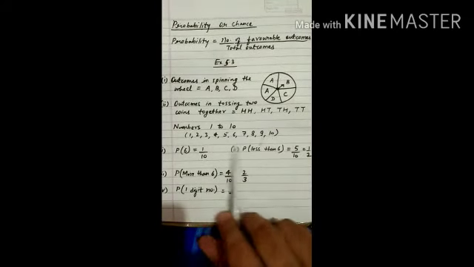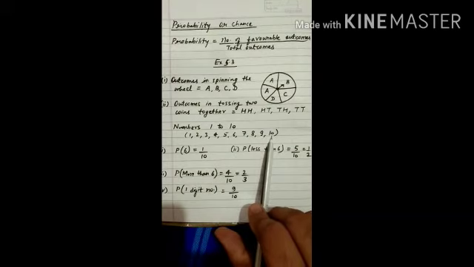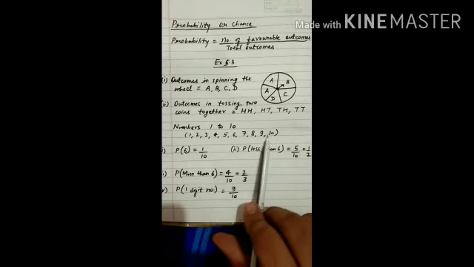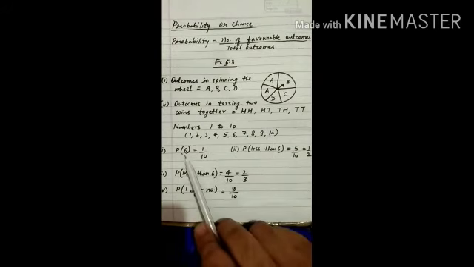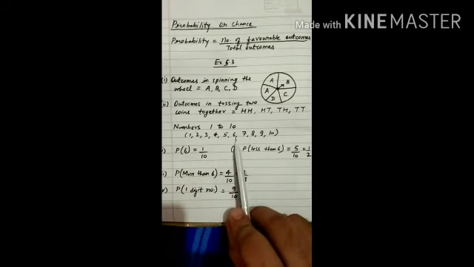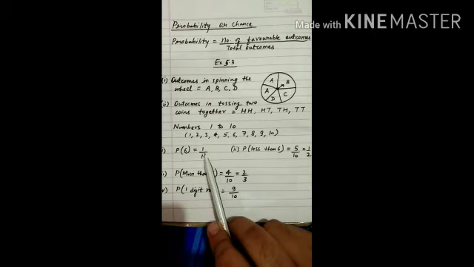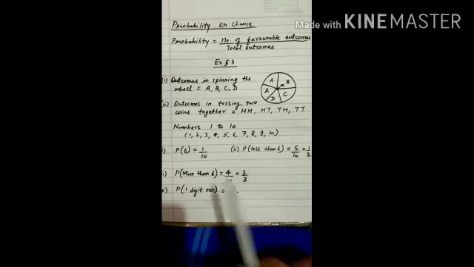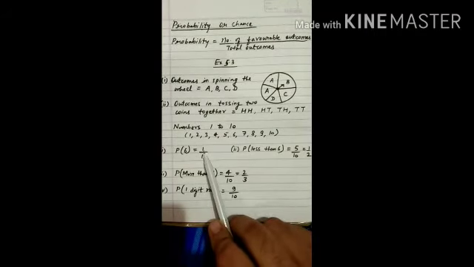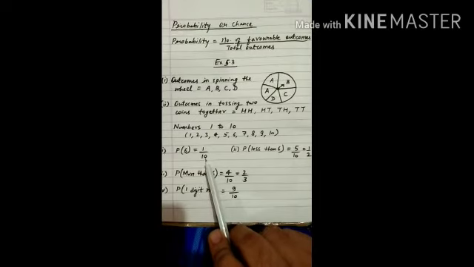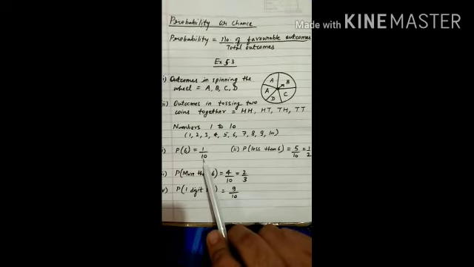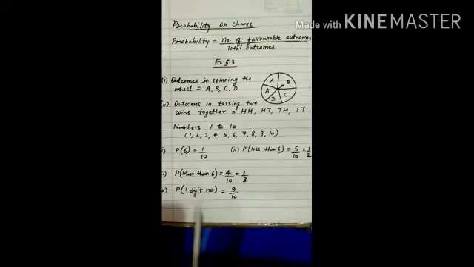It means total outcomes are 10. For each part, total outcomes will be 10 only. Now 6 comes just one time. So the favorable outcome according to the question is 1. So 1 in the numerator and total outcomes 10 in the denominator. So 1 by 10 is the probability of getting 6.